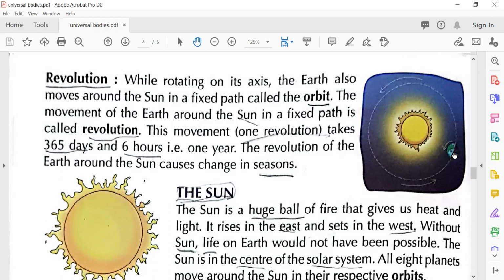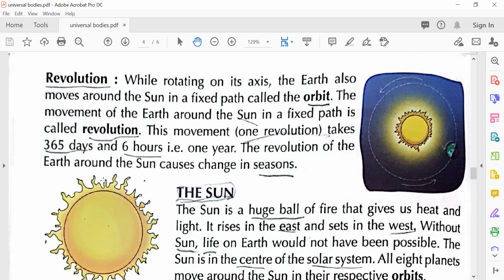So it's rotating here. This takes 1 day, and to come from here to here around the whole sun, it will take 1 year. Yes, it will take 1 year, the whole year, not a month. In 1 year, there are 365 days and 6 hours. How much time is there in 1 year? 365 days and 6 hours.